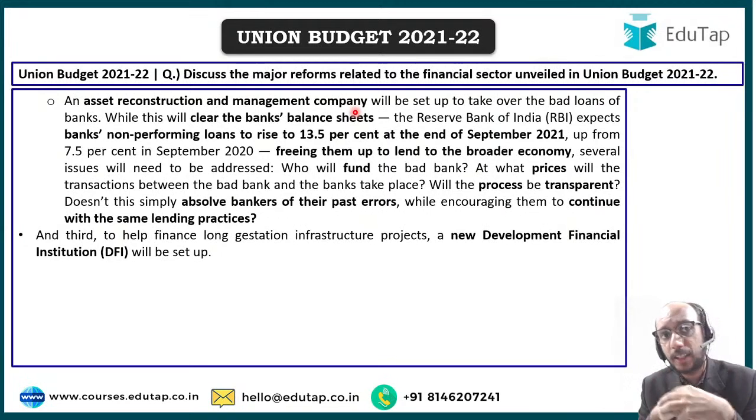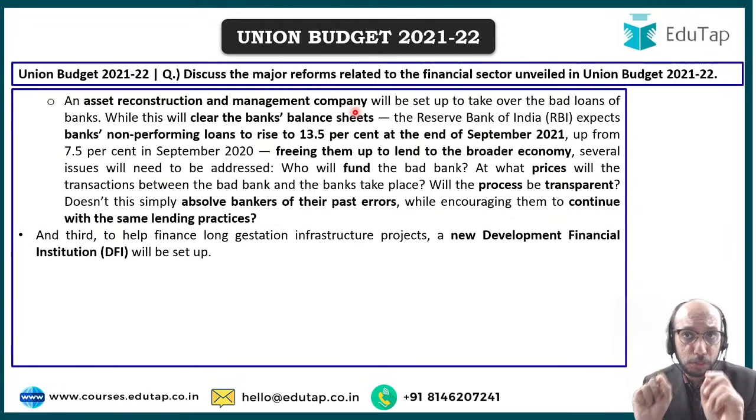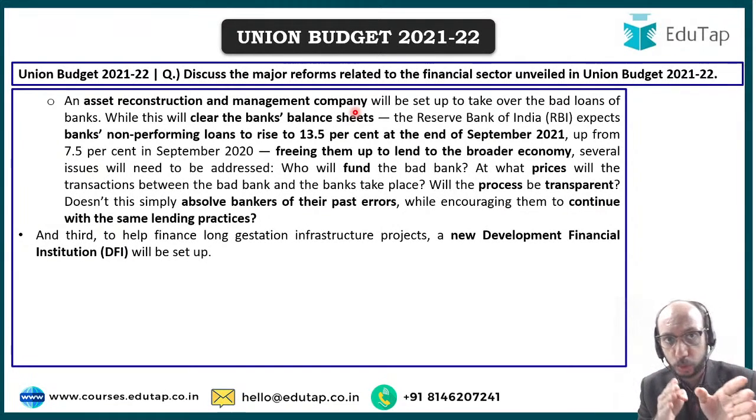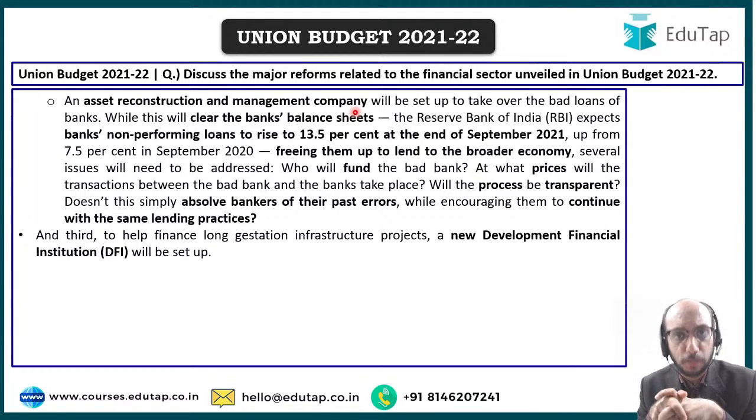The third step that the government wants to take, which is again a good step but a questionable step because of the past, is establishment of a development financial institution so that we can fund long gestation infrastructure projects. Infrastructure projects are considered to be long gestation in nature, meaning that it takes time to build a highway from Mumbai to Delhi. It takes a lot of money to build that highway. Let us assume 50,000 crore rupees.